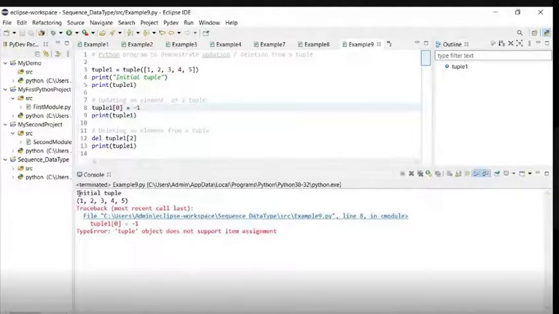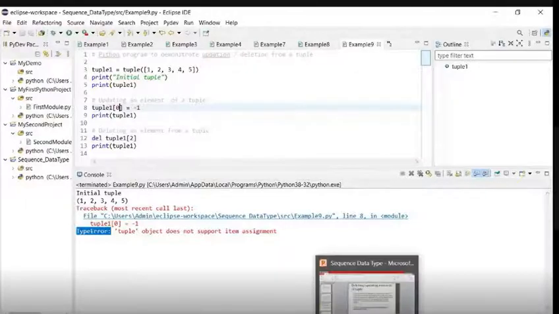So here it has printed the initial tuple. Look here, the initial tuple is printed, right? After that there is an error here. What is the error? It's a type error: tuple object does not support item assignment. So an error has come here, and we cannot change it. So it will give an error which is called a type error. Whenever you try to change, delete or update a tuple value, it will give you an error.